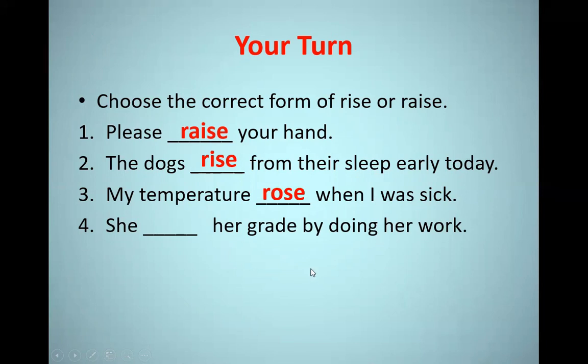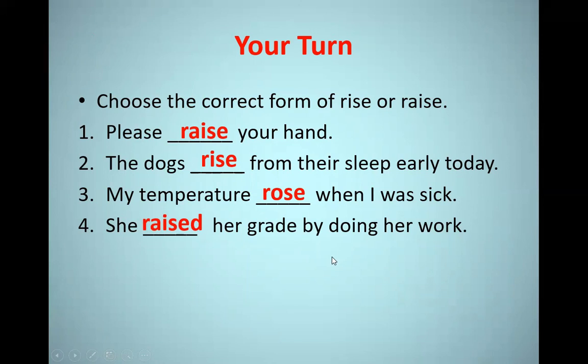Let's move to the last sentence. She her grade by doing her work. Here actually we have an object after the verb, which is grade, and the sentence is in the past, so we're going to say she raised her grade by doing her work.